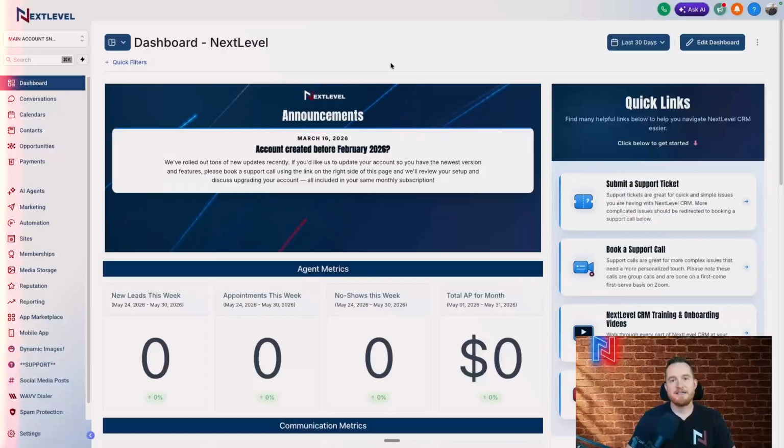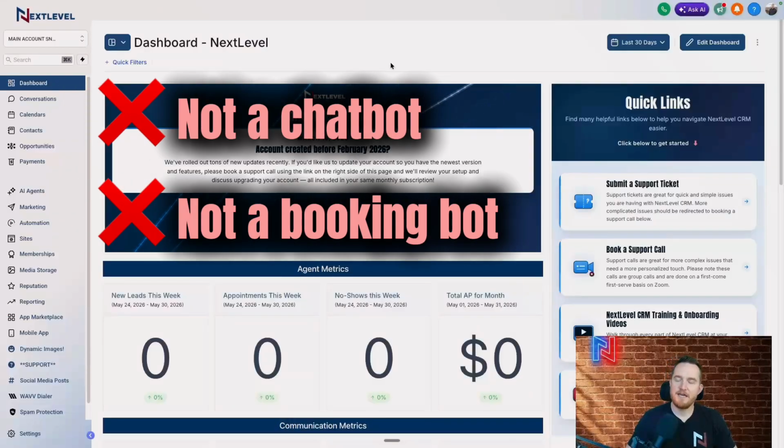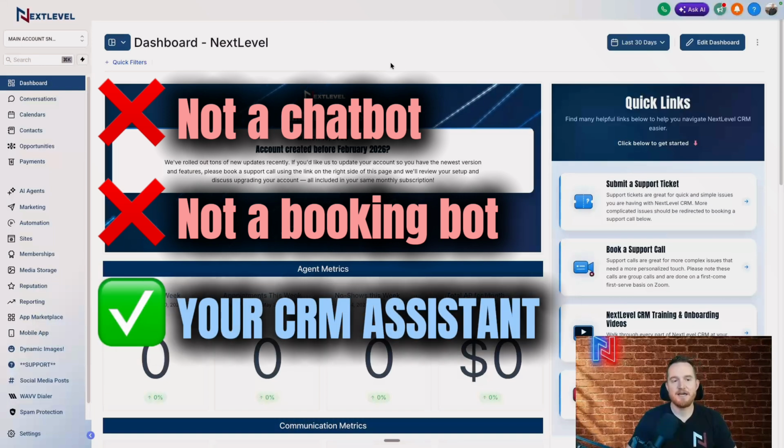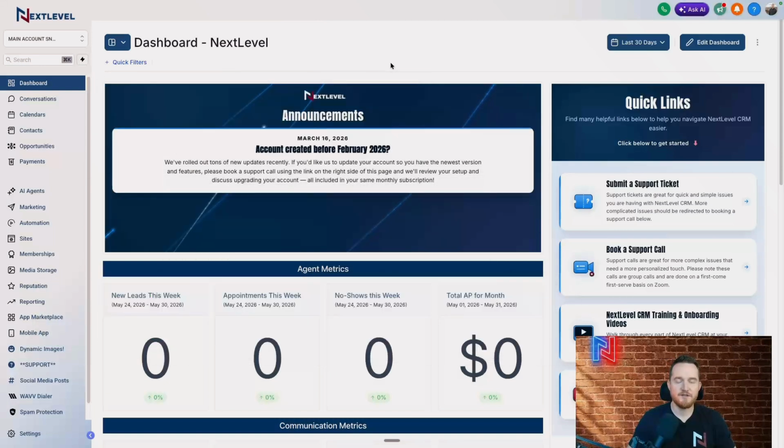So Ask AI is your AI assistant within your CRM. It's not your chat bot. It's not the AI that books appointments for you. It's a separate AI that can do all kinds of actions within your account.